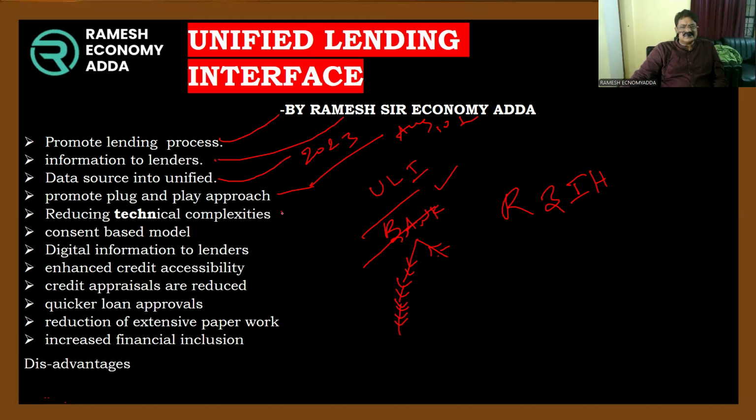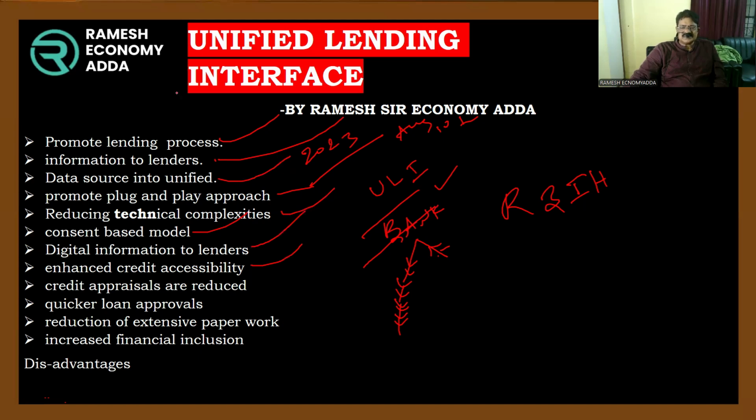Reducing technical complexities, no problems. A consent-based model, with believable data. Digital, transparent information to lenders. Here, enhanced credit accessibility: more and more loans are sanctioned within a stipulated period.